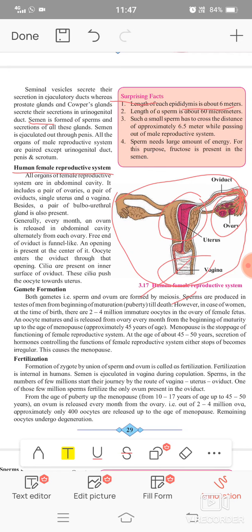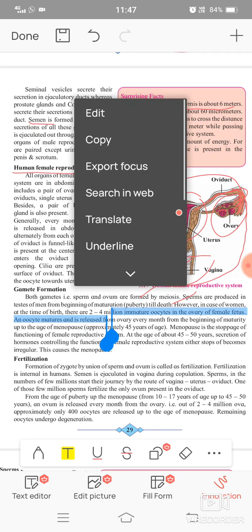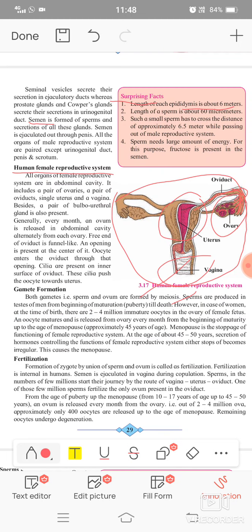The number of chromosomes is reduced to half, the haploid number. Both the gametes, sperms and ovums, are formed by meiosis. Sperms are produced in the testes of men from the beginning of maturation till death. However, in case of a woman, at the time of birth, 2 to 4 million immature oocytes are present.